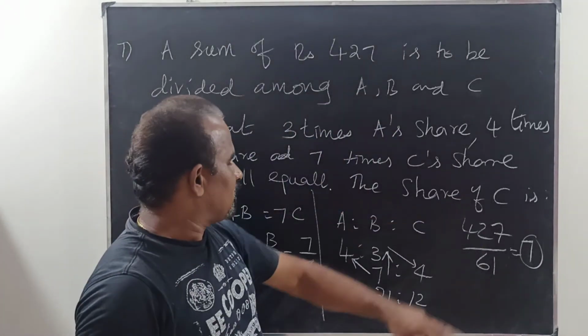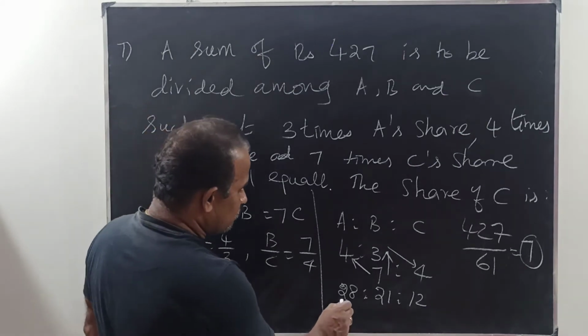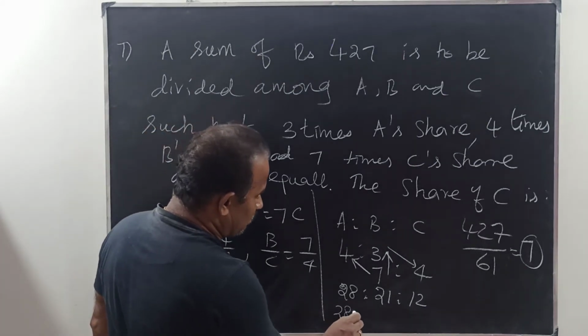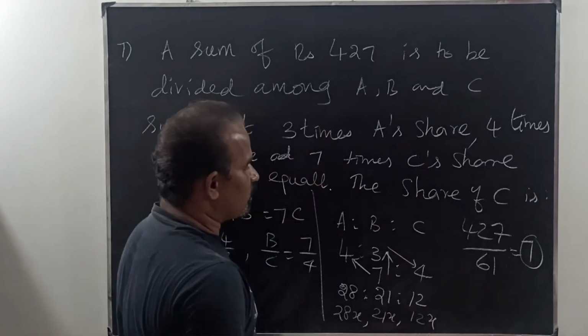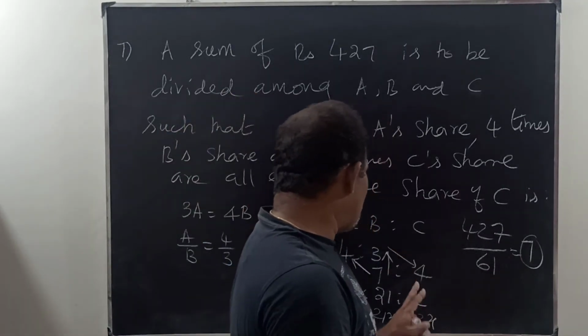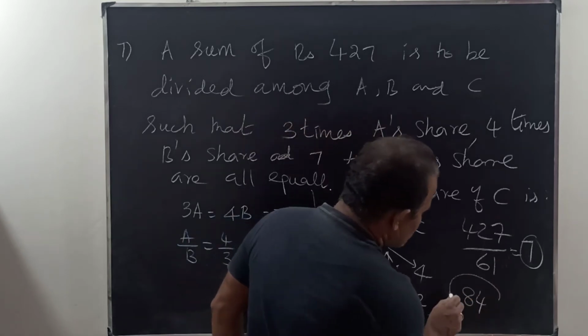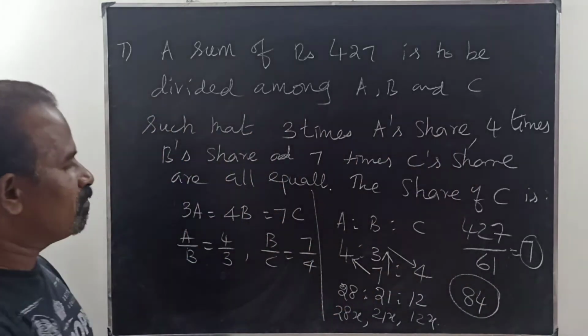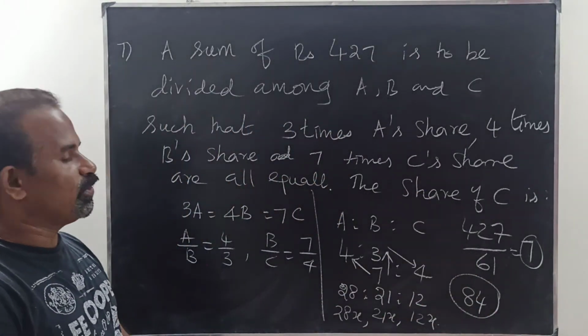What is the share of C? A's share is 28x, B's share is 21x, and C's is 12x. So 7 into 12 is equal to 84. So this 84 is the share of C. Therefore C's share is 84.